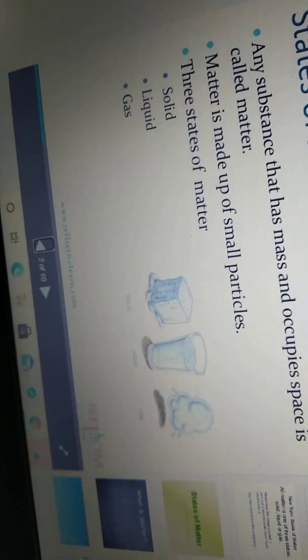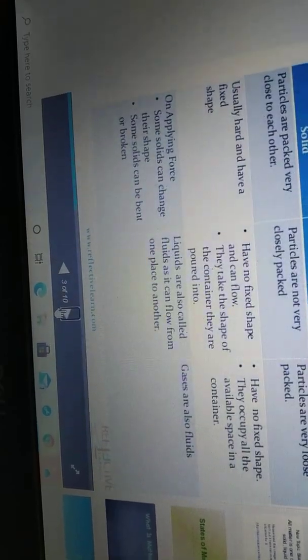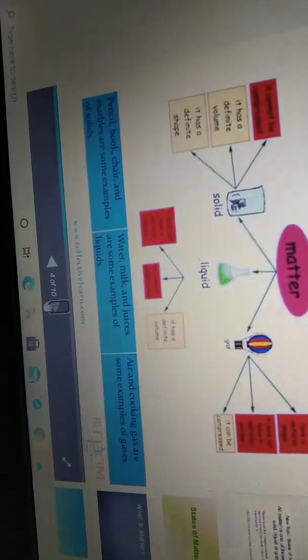So up to now you are very clear, children. The next topic is changing states of matter. You have the idea of changing states of matter. What is the changing of states of matter? That is nothing but solid to liquid, liquid to gas, solid to gas. These are the changes of state of matter.